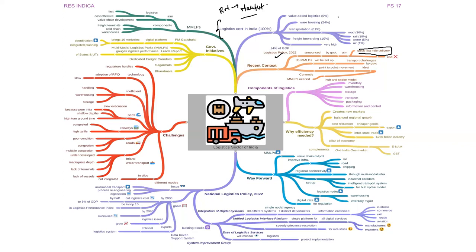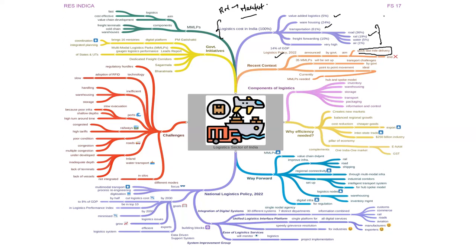Now see, the breakup reads as, in value added logistics, we spend around 5%. In warehousing, meaning storage, we spend 24%. In transportation, we spend 61%. And in transportation also, we have many modes, the breakup of which is given here. In roadway transport, we spend 36%. In railway transport, 19%. In waterways, 5%. And through the aerial route, 1%.